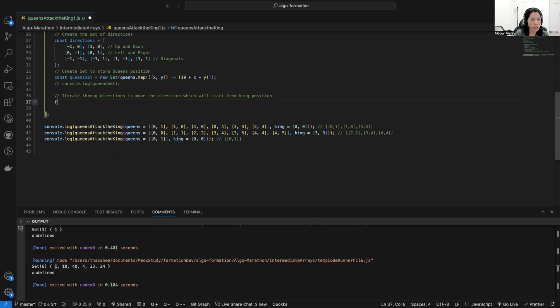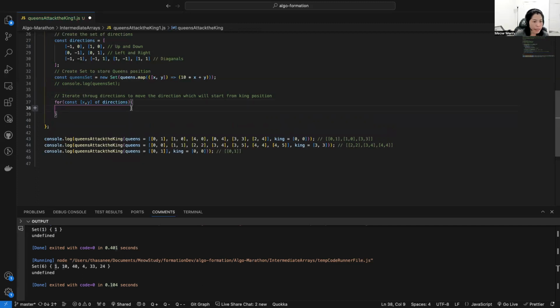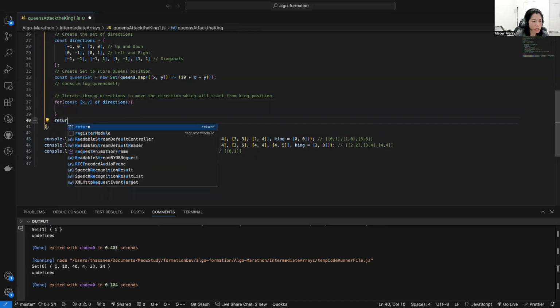In this case I'm going to use a for...of loop, using destructuring in JavaScript to get x and y of each direction. And I'm going to just return result here, but our logic is not done yet.